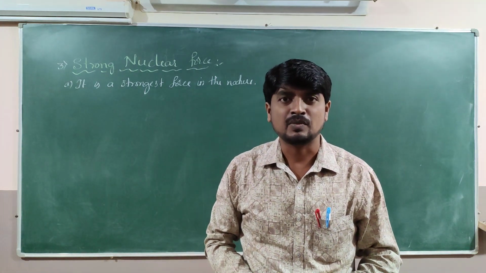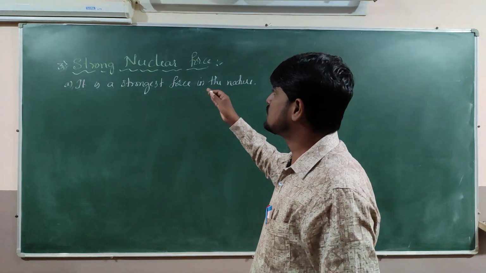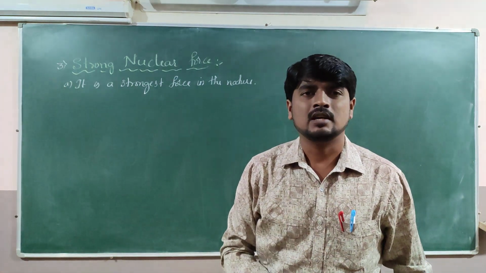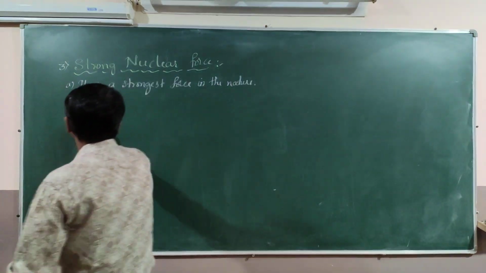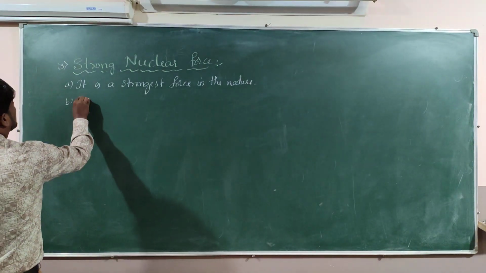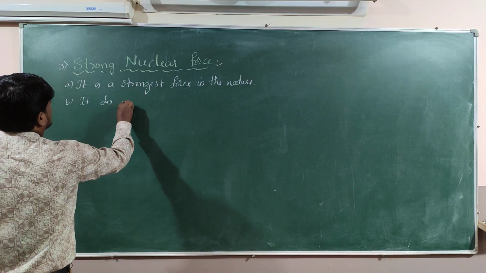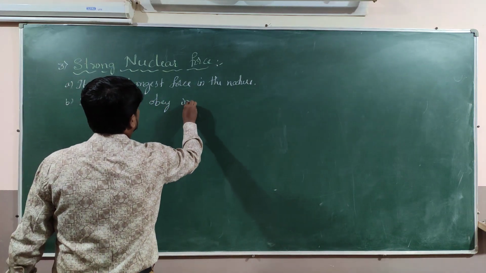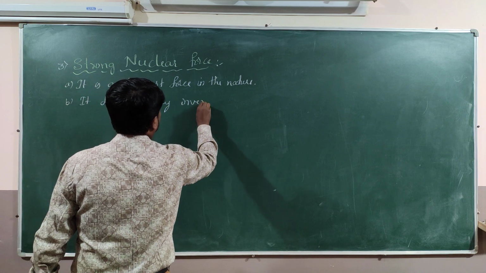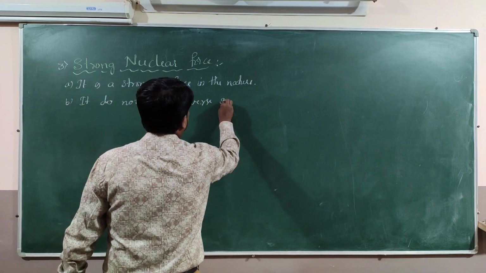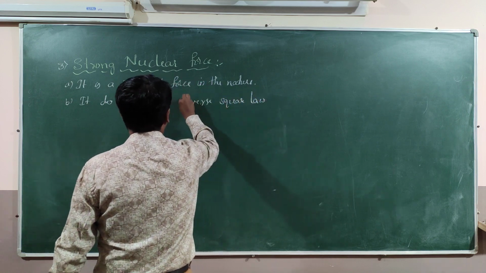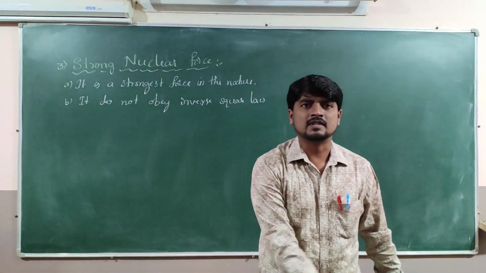That we discussed. But the strong nuclear force will not obey the inverse square law. So we can write the second property: it does not obey inverse square law.